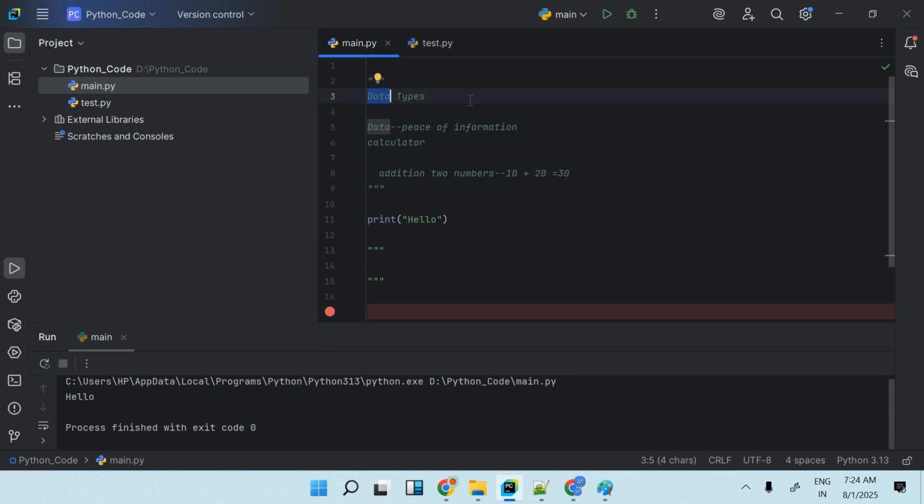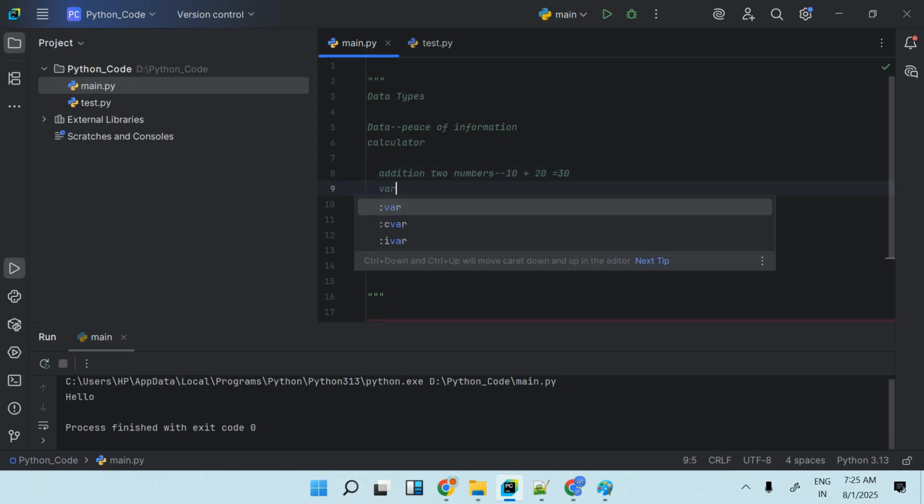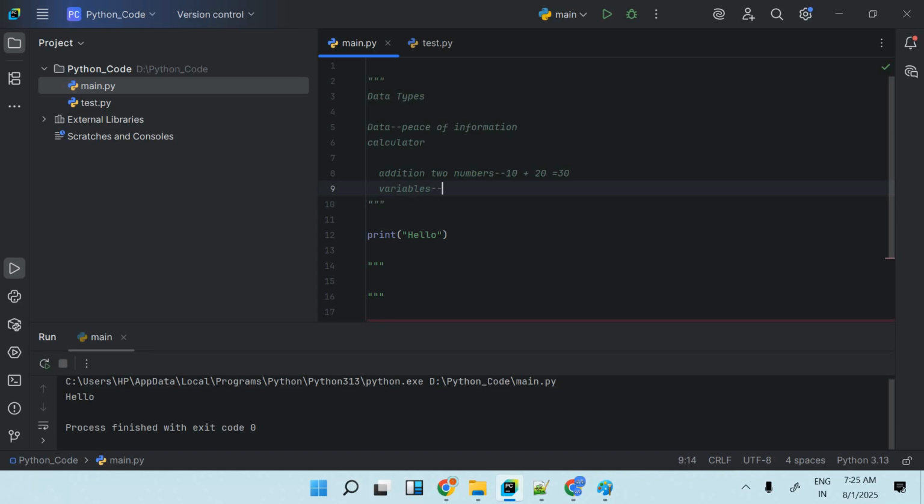So data is a piece of information that we store. Where do we store the data? We store it in a variable only, right? So here, 10 plus 20, these are two different pieces of data. Data directly cannot work here. Data will work with a variable, so we have to understand one more layer: variables. What is a variable? It stores the data in computer memory.